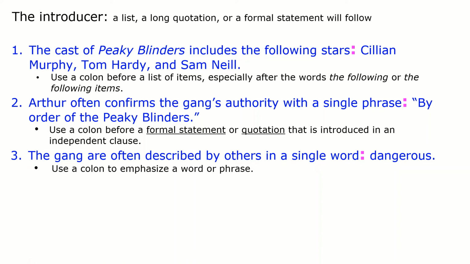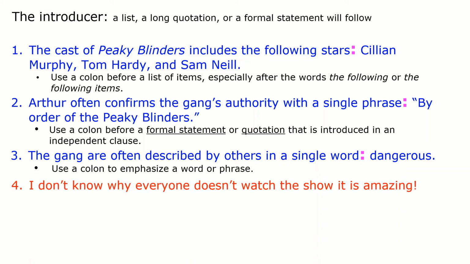Okay, and with the fourth example, "I don't know why everyone doesn't watch the show. It is amazing." So a similar technique to the one previously. What we have here are two independent clauses. "I don't know why everyone doesn't watch the show" is an independent clause. "It is amazing" is an independent clause. So in effect, this is an incorrectly punctuated compound sentence.